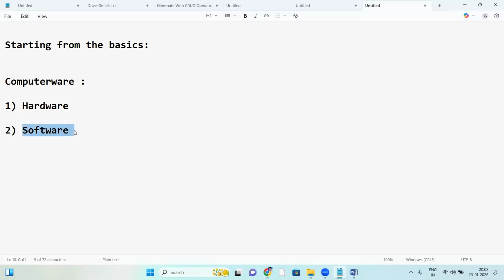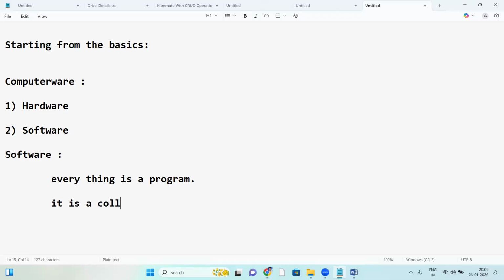Hardware, these are physical components, and that is not necessary for us. We are software engineers, so let us start with software. So what is software here? In software, everything is a program. It's a collection of programs. All are programs in software here.